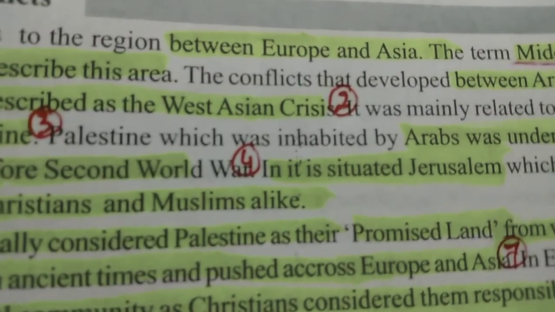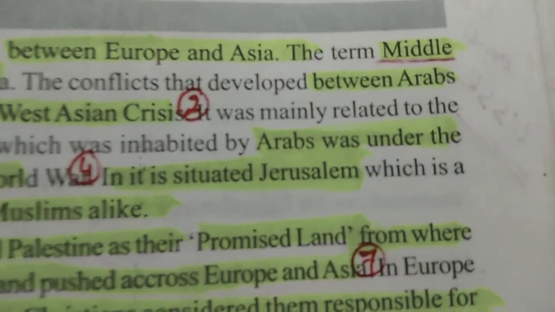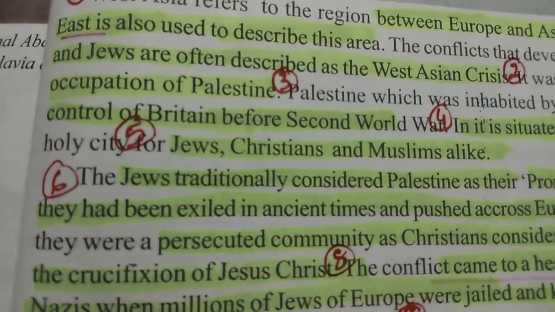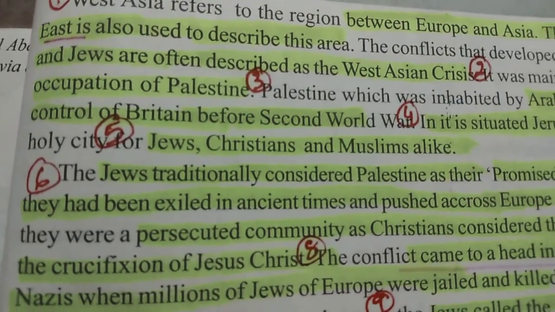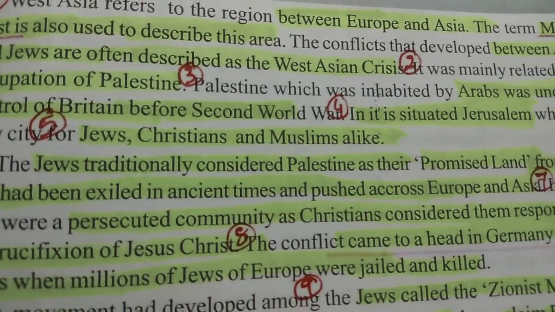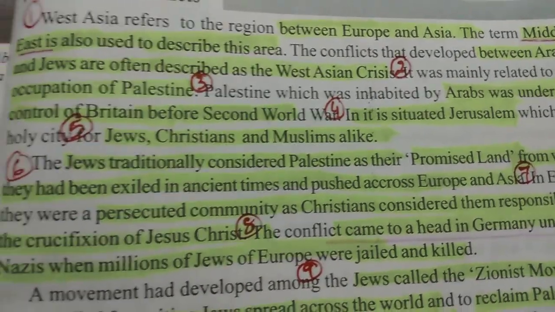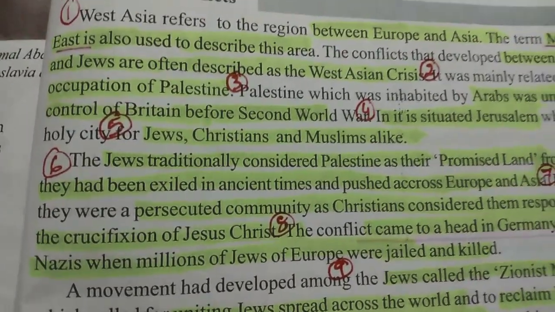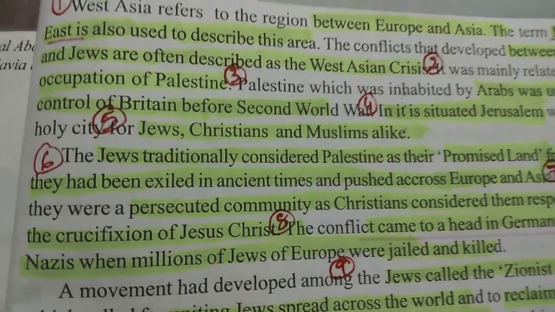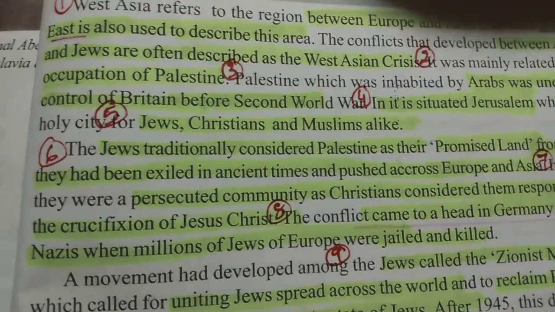And Palestine, which was inhabited by Arabs, was under the control of the British before the Second World War. I hope you are understanding. In this situation, Jerusalem is a holy place for Jews, Christians and Muslims.